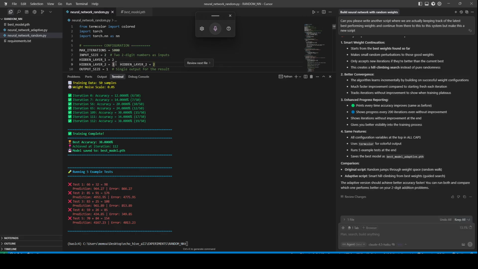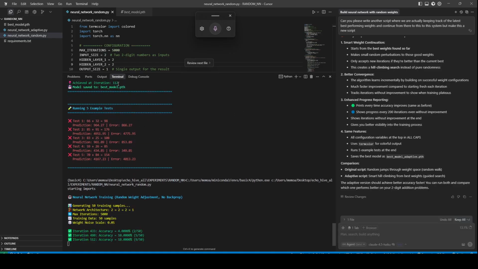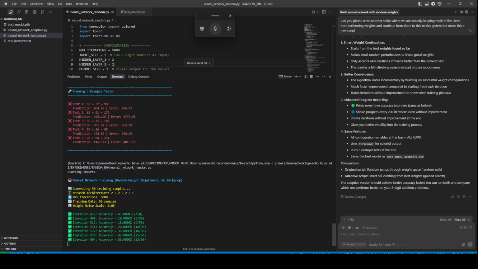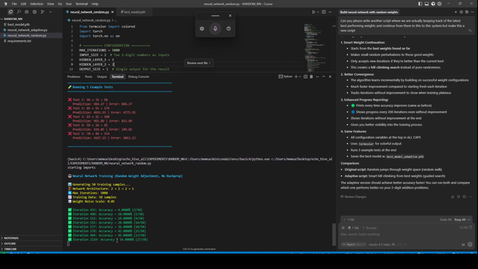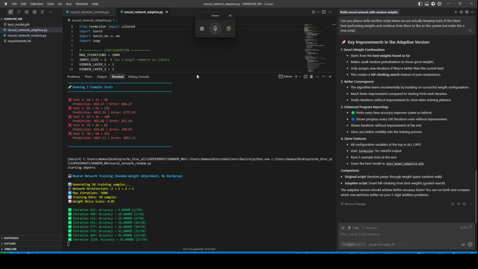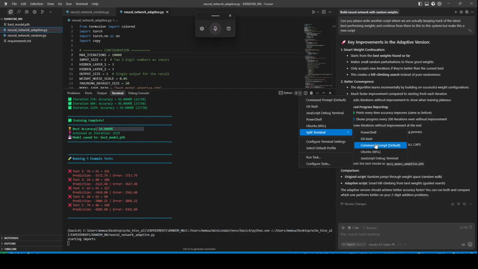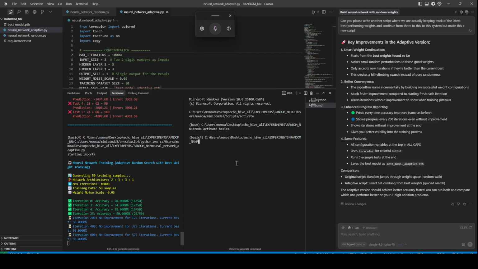Let's actually reduce the neuron sizes to two, because the more neurons you have, the more variability this random picking situation is going to have. This is an addition problem. It's very simple, so just four neurons, I think, is plenty for this. Our other script is actually built. Yeah, see, again it didn't perform very well. Let's run this for 10,000 iterations, and let's also run our adaptive system to the side so we can see.